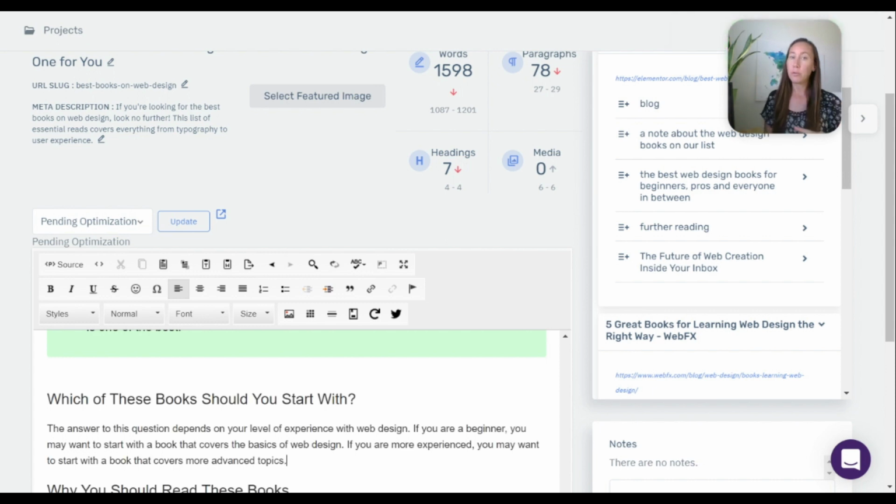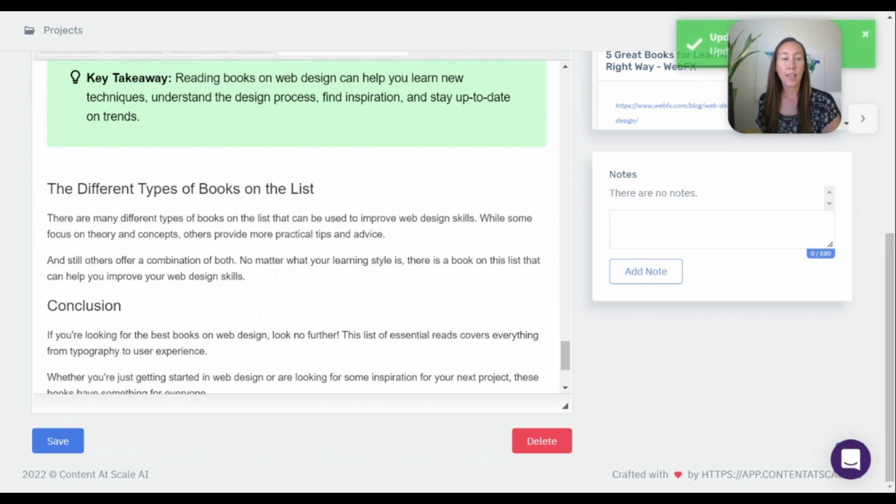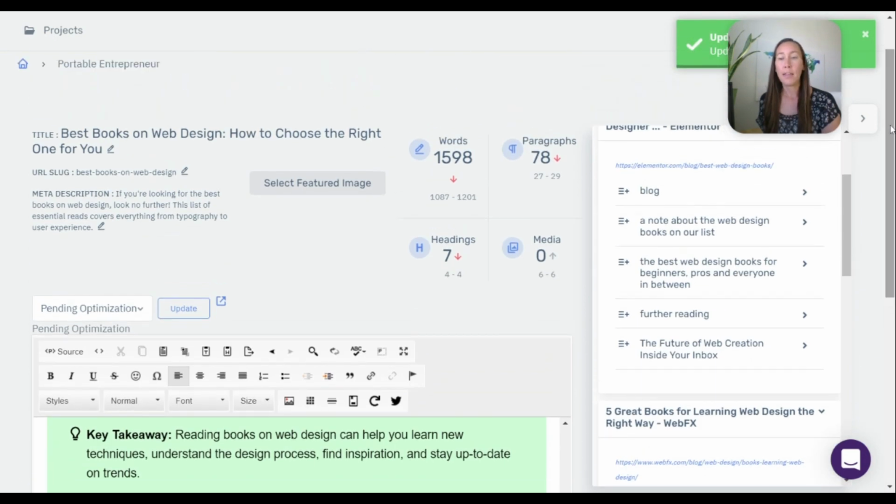And then it's going to use the same tools that it used to create the content, the whole post, to recreate this particular section here, and it's going to add a bit more in there. So it's not simply copying what's there and putting that over here. That is another way to go about adding in some additional sections as you want. You would simply click save here, and then it will update the content for you. And as you refresh this and come back, it'll update all of the information up here as well.